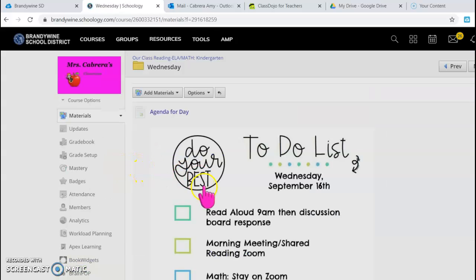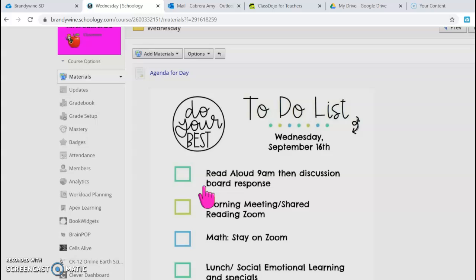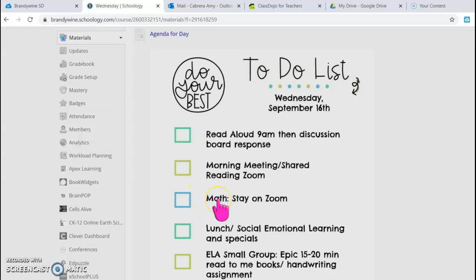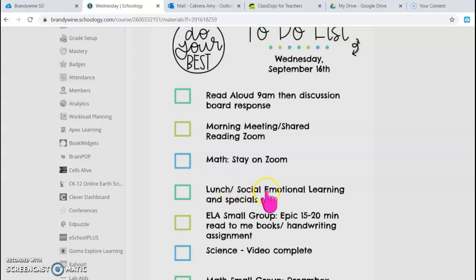Each day we're going to try to put a to-do list so you have an idea of the different things you have to do. There's a read aloud at 9 a.m. with a discussion board posted. I will show you that. Morning meeting and shared reading is on a Zoom. Math, whole group, are staying on Zoom. And then they have lunch, social and emotional learning, and specials, which you'll go into those courses. I don't have access to those courses, but your students will see them when they open up in Schoology.